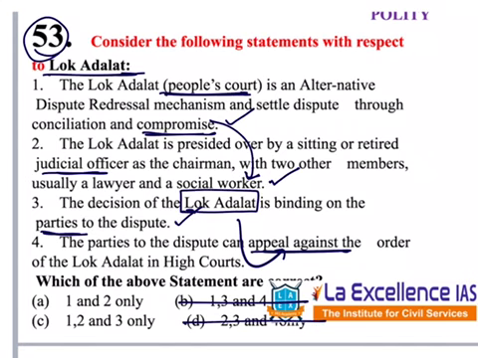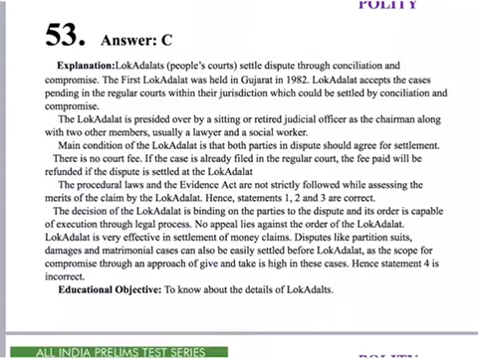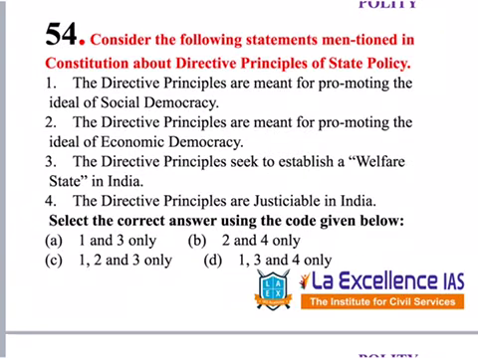D also becomes incorrect. We have 1, 2, 3 only. So as we have removed 4 from all of the options, C is the correct answer. 1, 2, 3. All these 3 are correct. Here, the explanation about the Lok Adalat Act and how it is being implemented is mentioned. Please go through it once. Next question given under polity is question number 54.